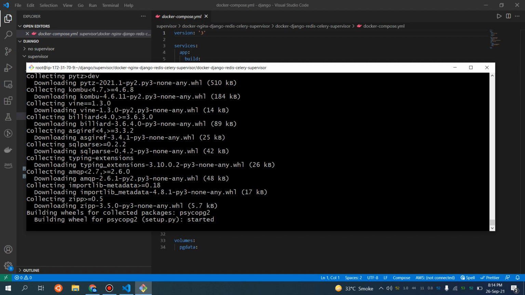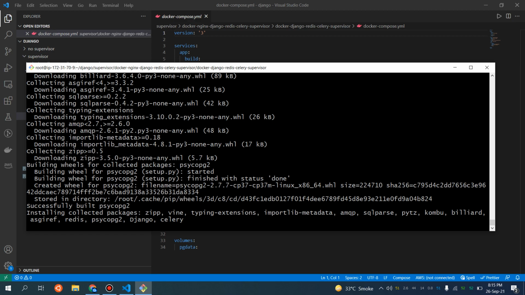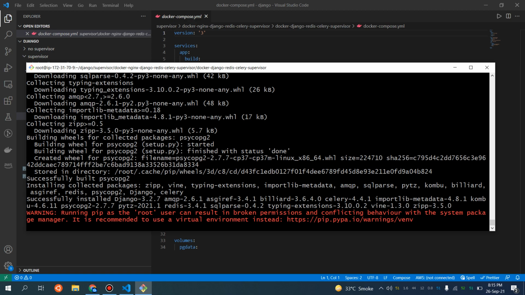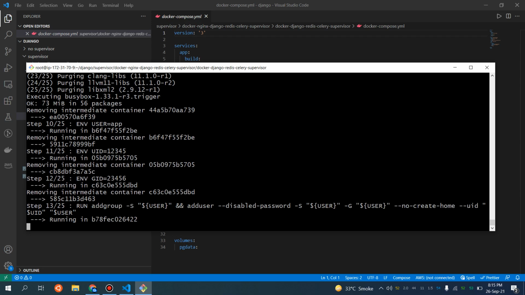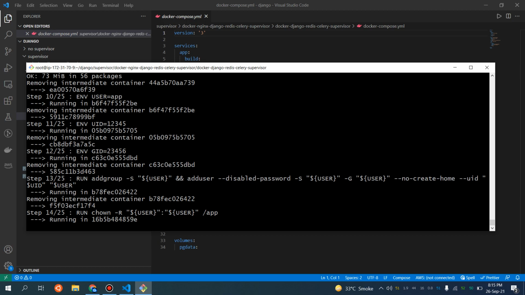And as we create this Docker Compose YAML, it creates a custom network. Because of the custom network, there is service discovery. That is how containers are able to communicate with each other. That is why I have provided the DNS name of that particular application to Nginx, so that it can contact that application on port 8000.